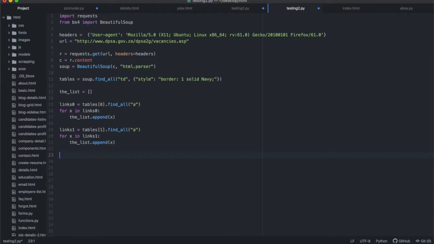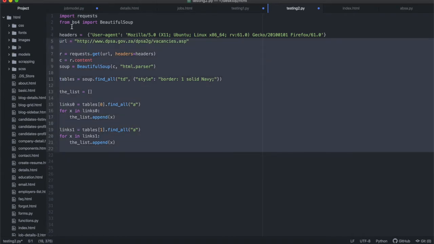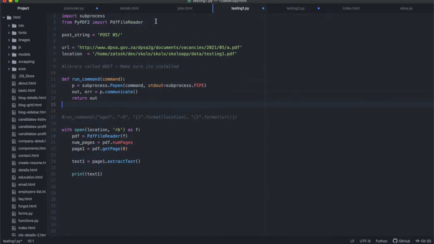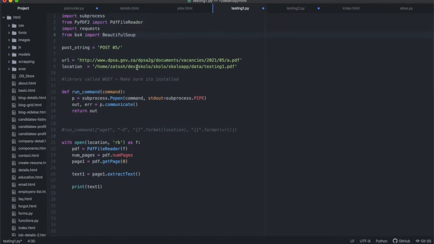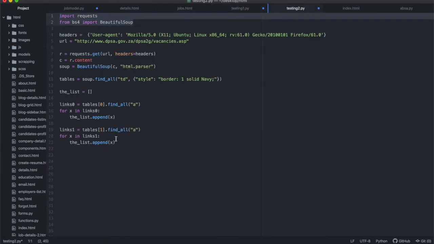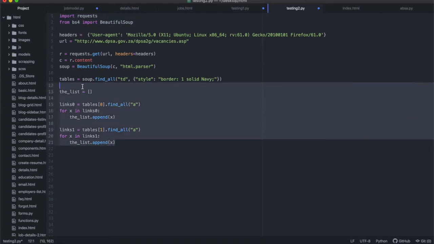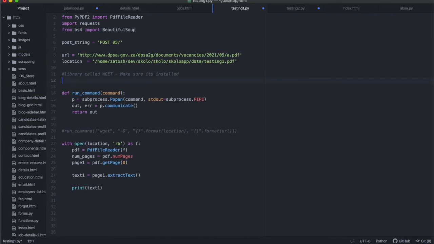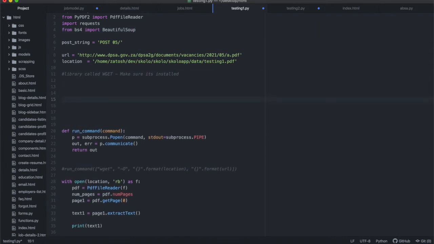Now that we have this list, I'm going to copy this code. I want to combine this with the original code that we had before. So this code that I had over here, I'm going to put that in there. And instead of hard coding the link like that, we are going to grab the link from over there. So I'm going to copy that and put it somewhere here.